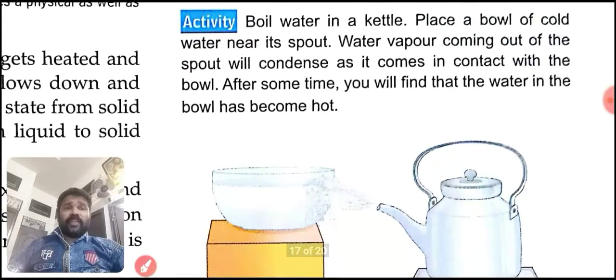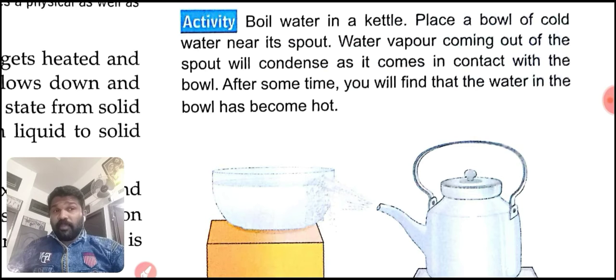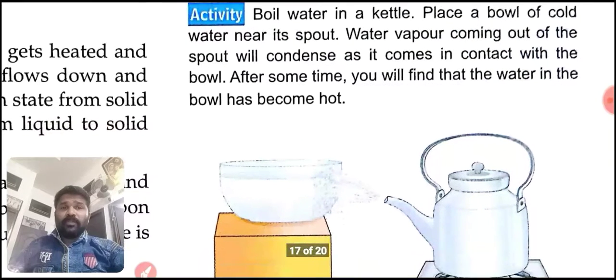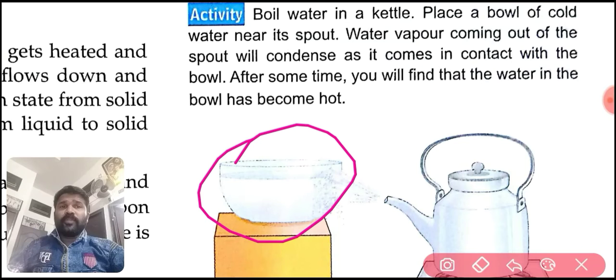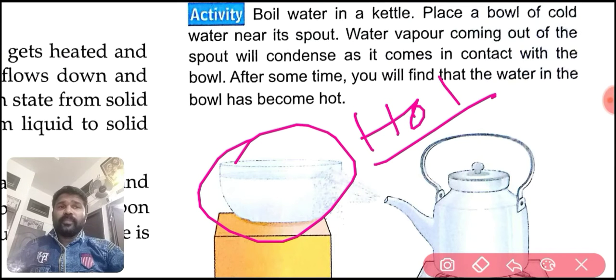You can see that water vapor coming out of the spout will condense as it comes in contact with the bowl. After some time, you will find that the water in the bowl has become hot.